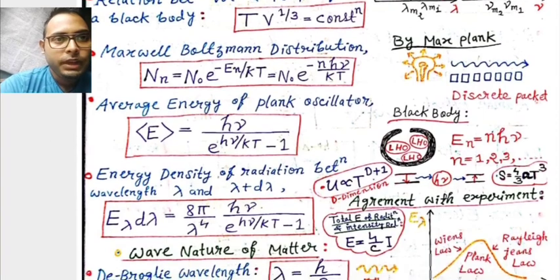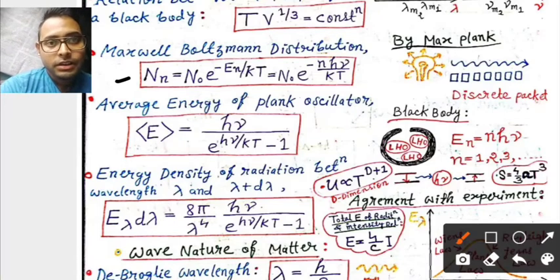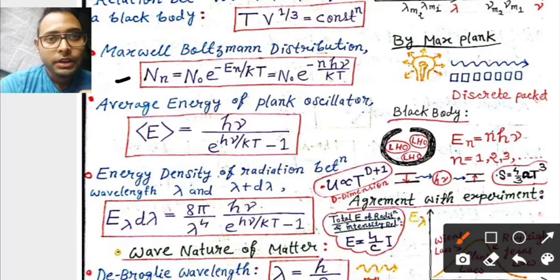This is the Maxwell-Boltzmann distribution law. This explains the distribution of the curves classically. Now the average energy of a Planck oscillator: Max Planck successfully explained the whole spectrum by his quantum mechanical hypothesis.